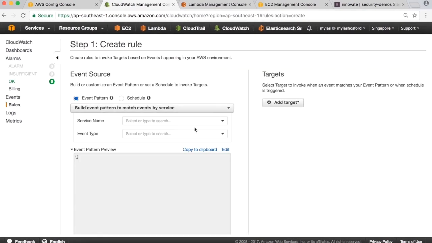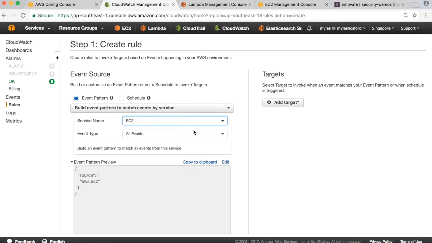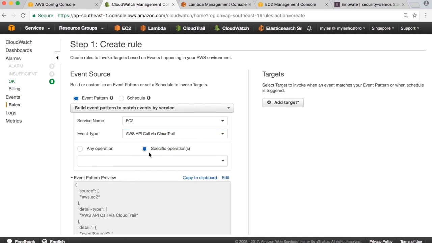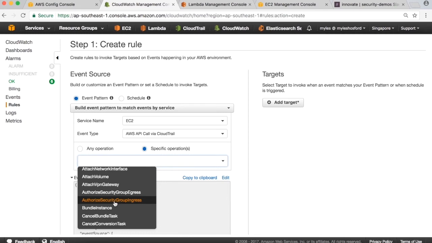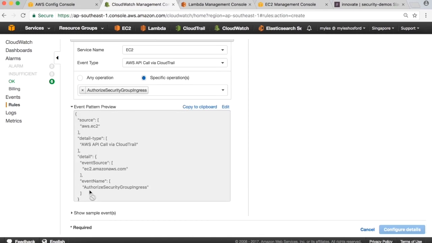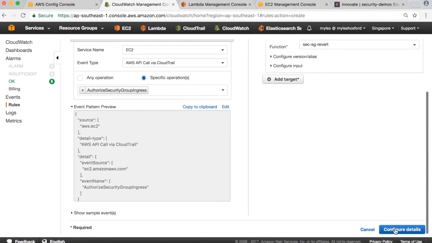In our second example, we want to detect if production security groups get changed and automatically revert those changes. We follow the same process, create a rule, but this time we select the EC2 service and specify the API call as authorized security group ingress. For the trigger, we use a Lambda function that will auto-revert the security group change, and we finalize the details.